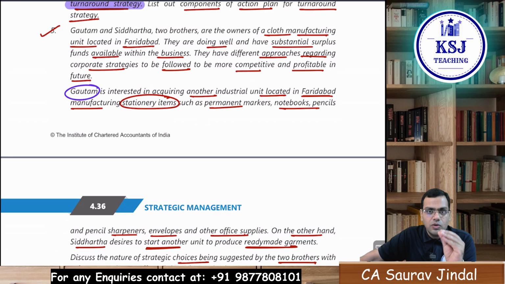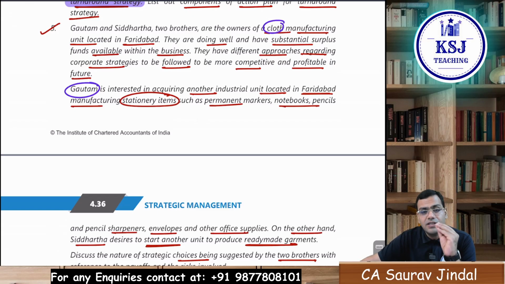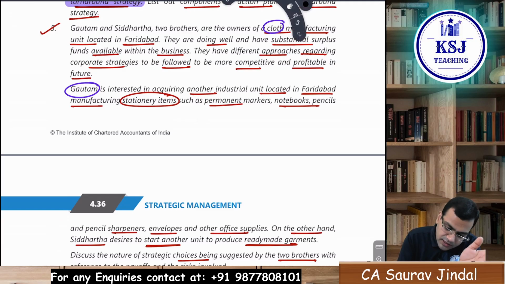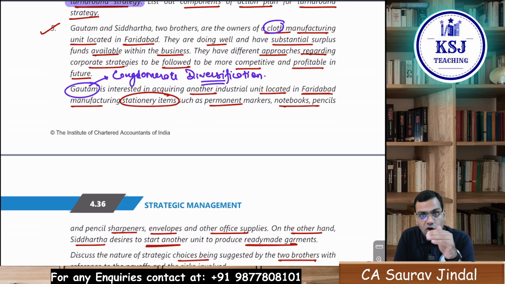Now Gautam wants to acquire, currently they are what? They are the cloth manufacturing units, and Gautam wants to enter or acquire a unit which is absolutely different from it, right? They are into the stationery item. So what is the strategy that he is following, sir? This Gautam is following a strategy of conglomerate diversification, right? Then you will explain the conglomerate diversification.